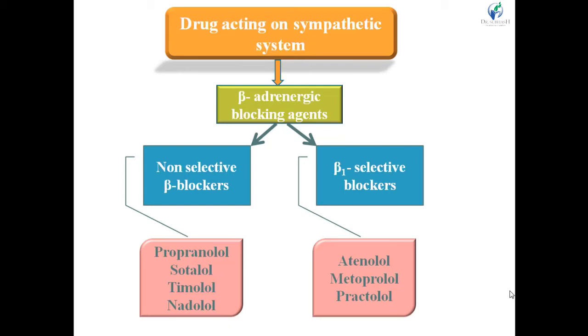This is the first class of antihypertensive agents, and it has 7 subclasses.